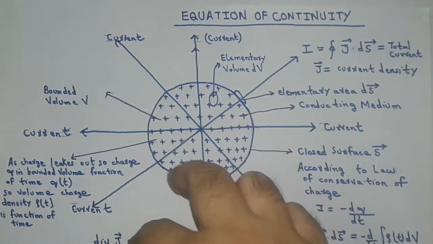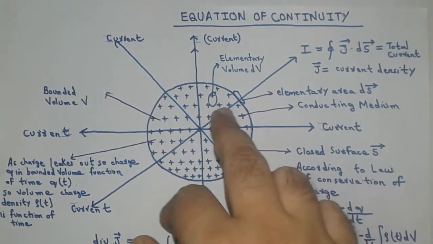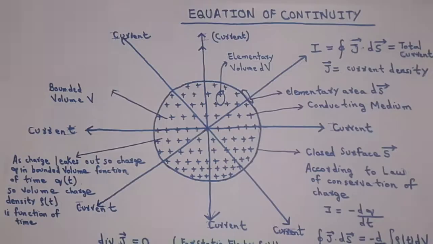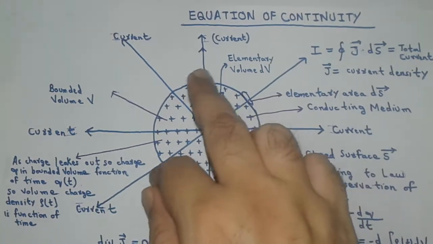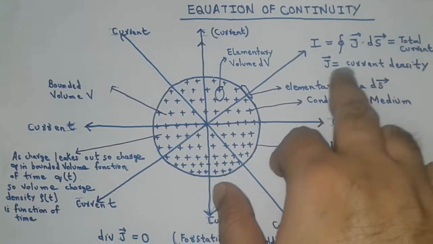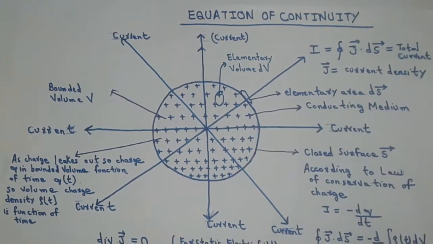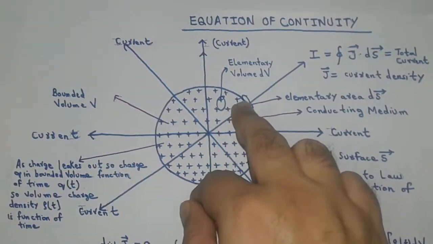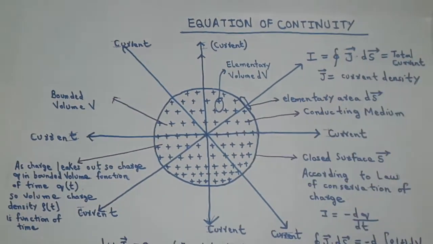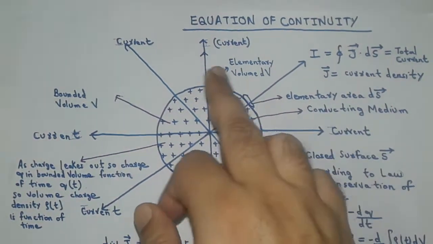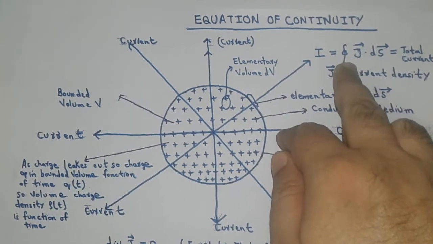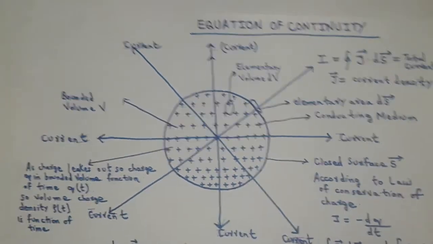Hence, the volume charge density in the conducting region is a function of time and is represented as ρ(t). Let ds be the elementary area on the closed surface S and J be the current density, which is current per unit area. Then the current flowing out of the elementary area ds is given by J dot ds. Hence, the total current flowing out of the closed surface S is given by the closed integral of J dot ds.